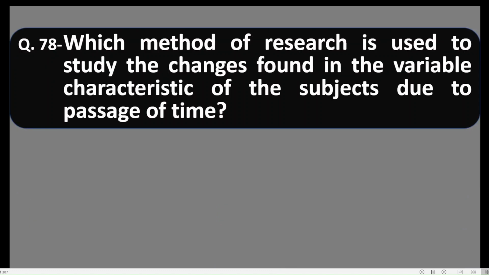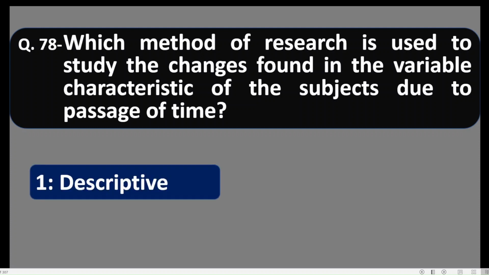Question 78. Which method of research is used to study the changes found in the variable characteristics of the subjects due to passage of time? With the time passes, if any variable characteristics is affected, then to study that effect, which method of research should be applied? Let us see.